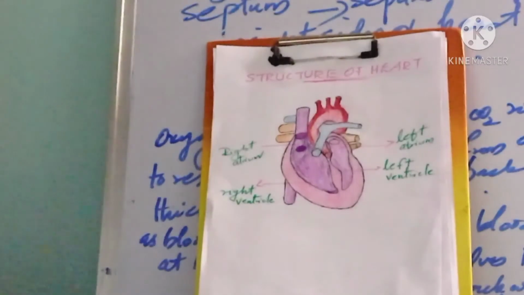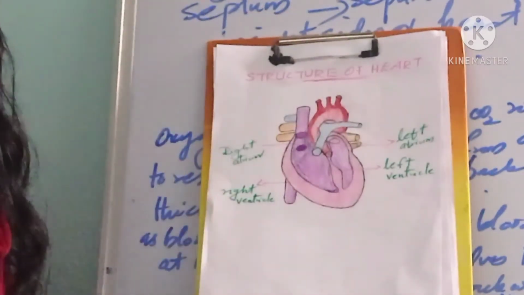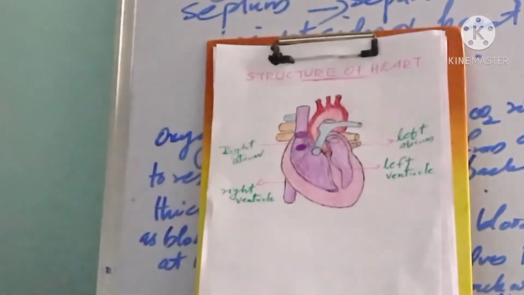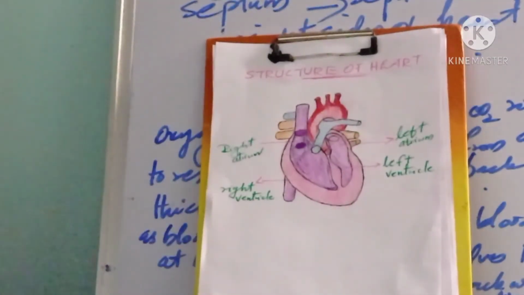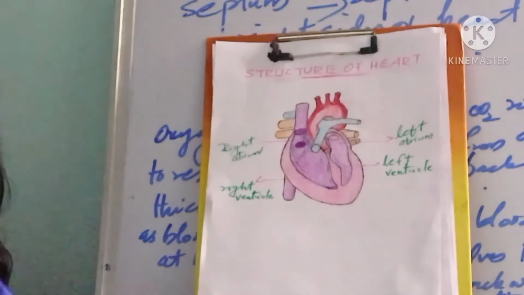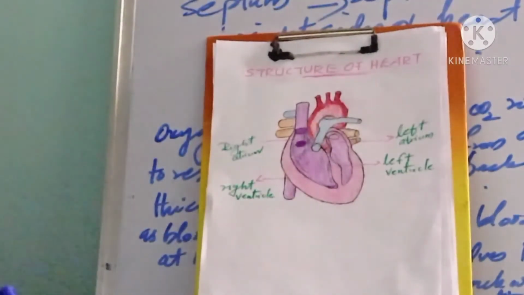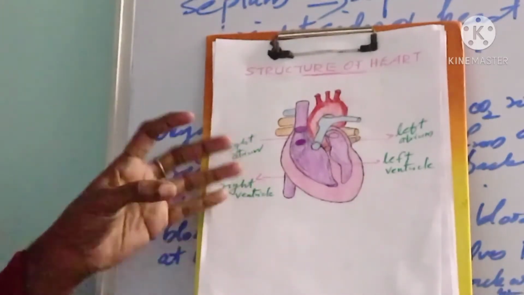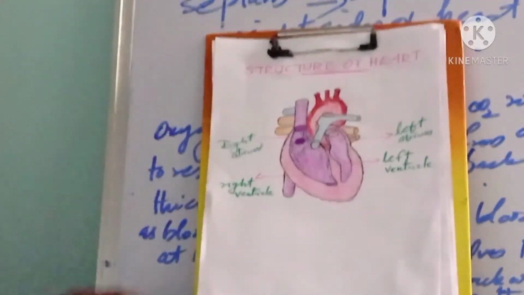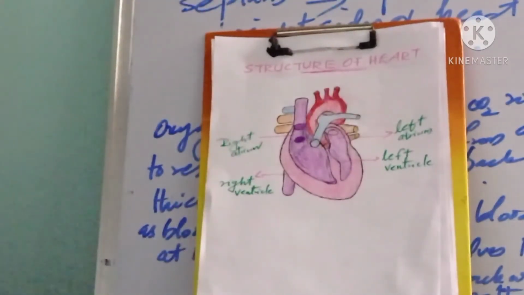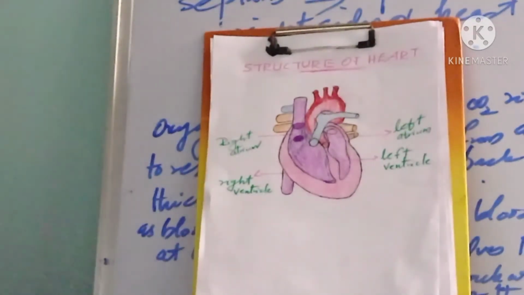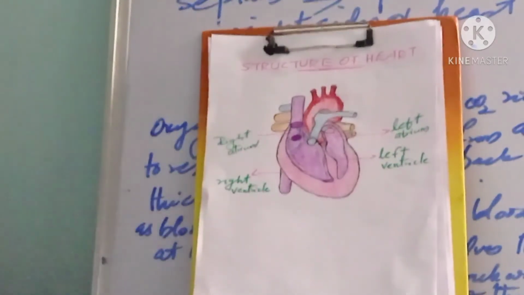The heart is a fist-sized muscular organ that supplies constant blood throughout the body. The inner side of the heart is divided into 4 chambers.